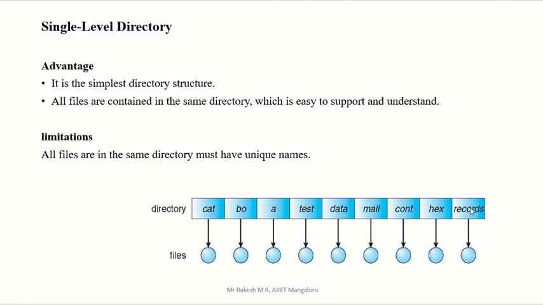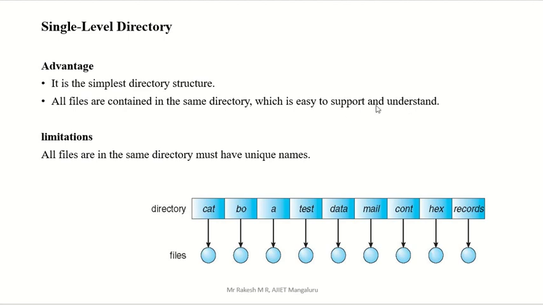Like this, all the user names. Each user contains some files. All the users' files are in one directory. So one small directory contains everything. All files are contained in the same directory, which is easy to support and understand, right?